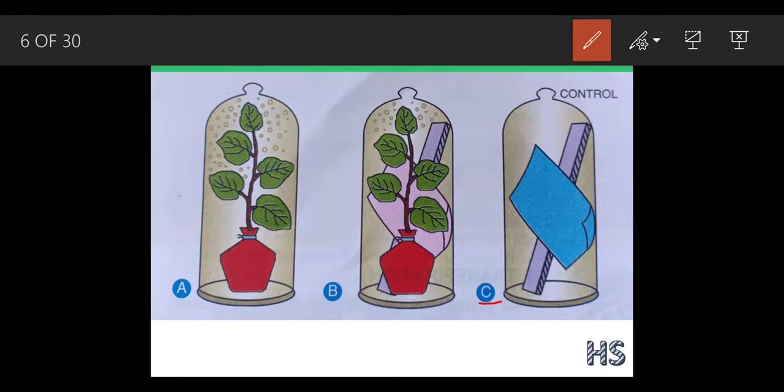So apparatus C was taken, which is without a plant, and we introduced a cobalt chloride paper. And I already mentioned the condition of the cobalt chloride. It is blue in color. See, after 1 hour also, it doesn't appear to be pink. Why? Because it was dry only. So we can conclude very well that there was no moisture in the atmosphere. So this was the second experiment in which we proved that water is lost by the plants in the form of water droplets.